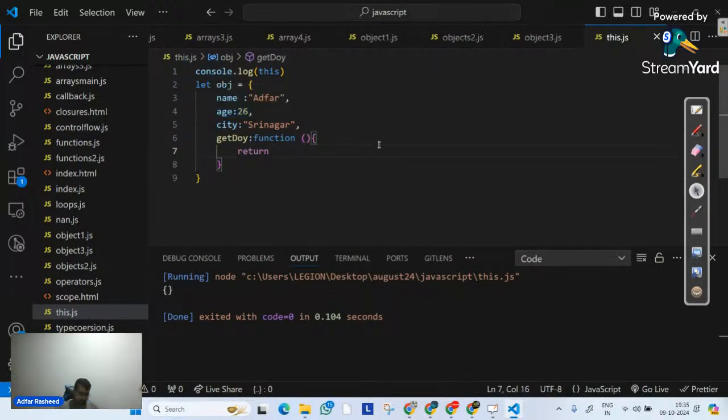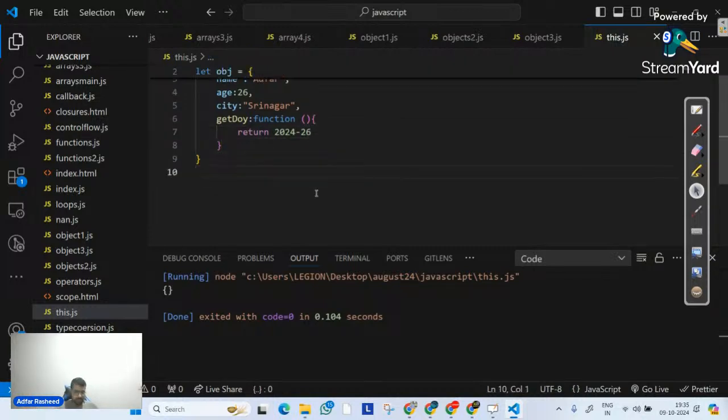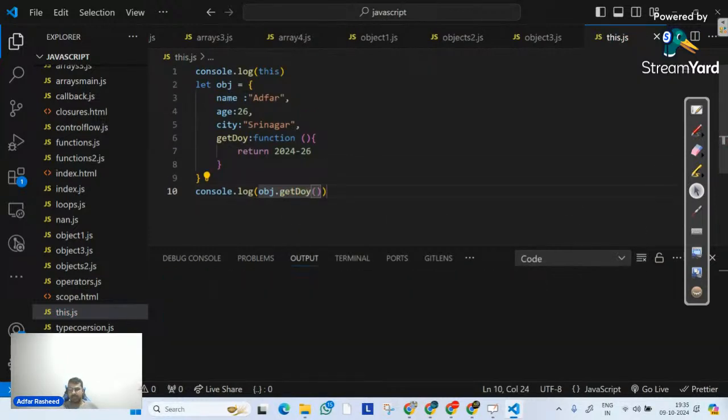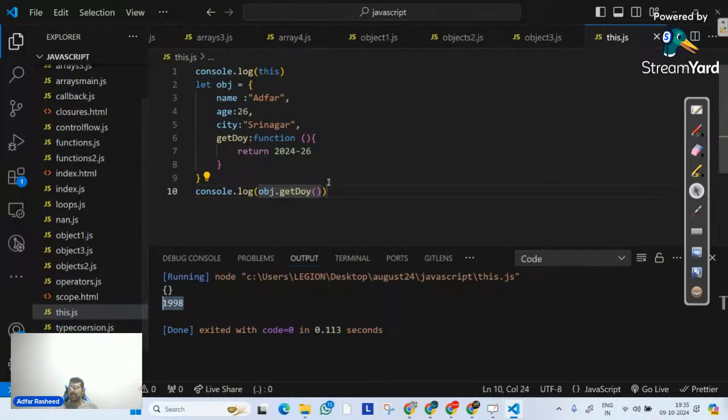Yes or no? I will simply say 2024 minus 26. At this point, let me use only numbers. Now I will go here and say console.log(obj.getDOY), and let me call it. If I execute it, we can clearly see it gives me 1998, and that's what my date of year is.